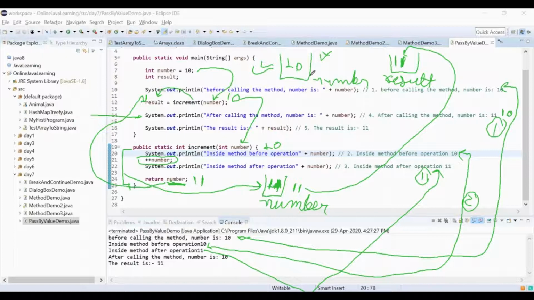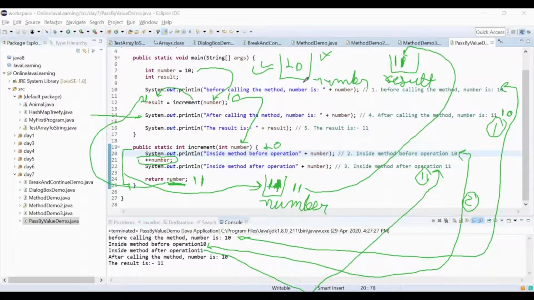The other variable, whose name was number in the other method, has been incremented by your client, and that has wiped out or died in that method itself. But here nobody has incremented this variable, so why should it get incremented automatically in the memory? It should still be 10 for you.